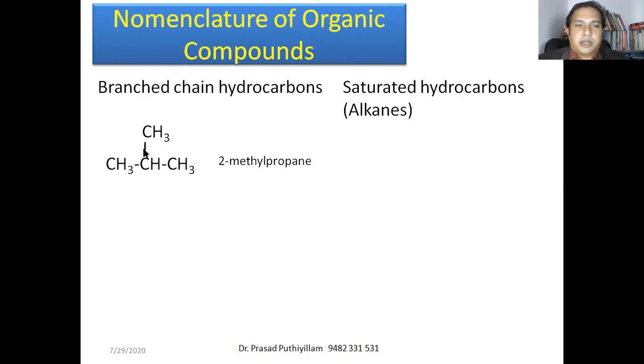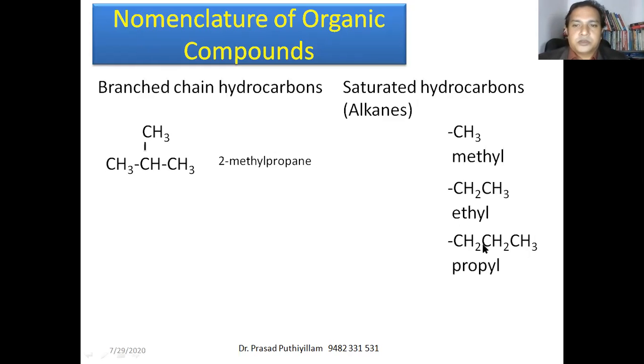Then the second carbon atom has got a group of atoms. Here it is a methyl group. CH3 is methyl. Likewise, CH2CH3 is ethyl. CH2CH2CH3 is the propyl group. CH2CH2CH2CH3 is the butyl group. Then pentyl group, hexyl group, and so on. For first PUC students, or plus one students, we need to discuss only up to 6 carbon atoms in detail. In higher studies, you will be studying the IUPAC nomenclature of groups containing butyl, pentyl, and like that.